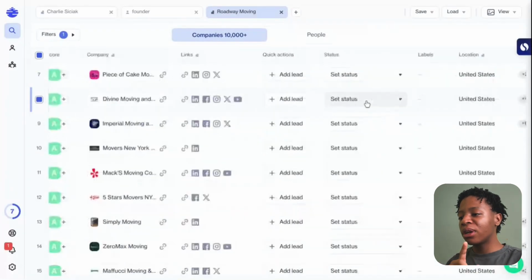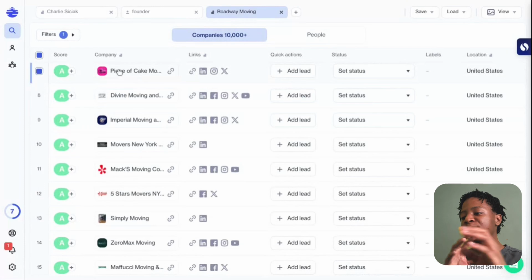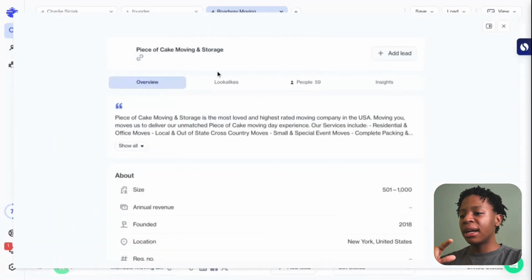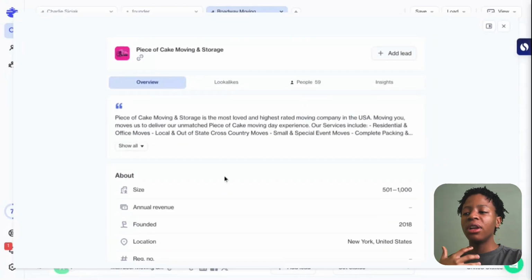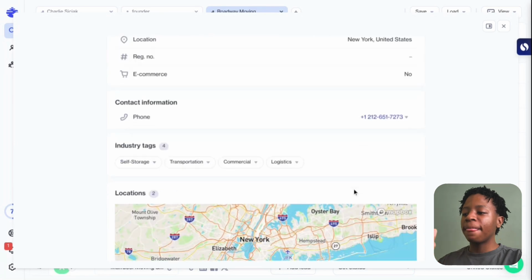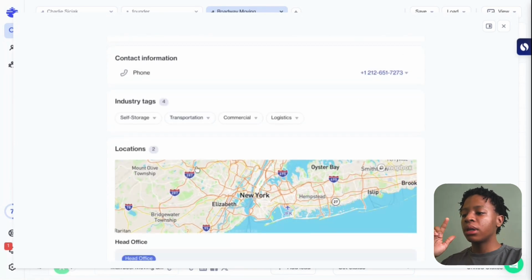So over here, what you want to do is just click on that specific company's profile, and in a moment's time you're going to see that this widget will pop up, right? Now as you can see, this is some additional context in terms of the company. We have the description, the about section, contact, industry tags, such as self-storage, transportation, commercial, logistics.